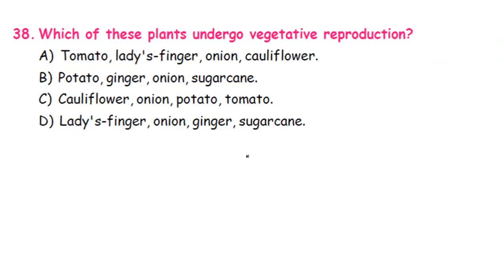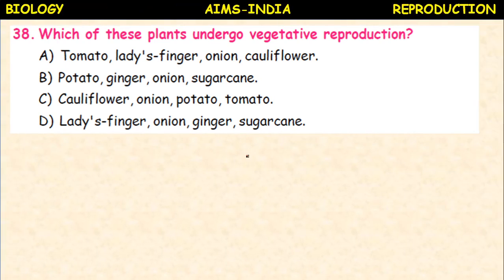Okay. Next, which of these plants undergo vegetative propagation? Here the list is given, options. So you have to select that option in which all the given examples represent vegetative reproduction. So option A, tomato, lady's finger, onion, cauliflower. Option B, potato, ginger, onion, sugarcane. Then option C, cauliflower, onion, potato, tomato.